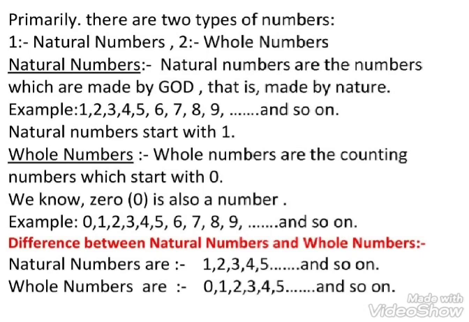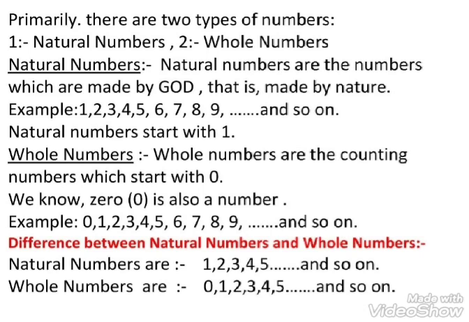Example: 1, 2, 3, 4, 5, 6, 7, 8, 9, and so on. Natural numbers start with 1.